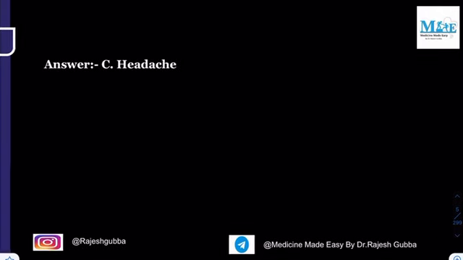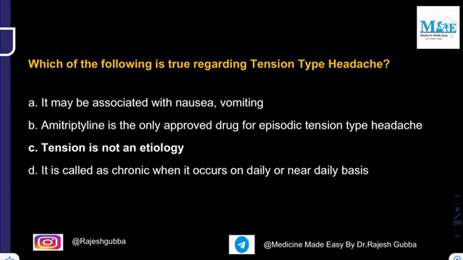Then the third question is, which of the following is true regarding tension type headache? The options are: it may be associated with nausea and vomiting; amitriptyline is the only approved drug for episodic tension type of headache; tension is not an etiology; it is called chronic when it occurs on daily or near daily basis.